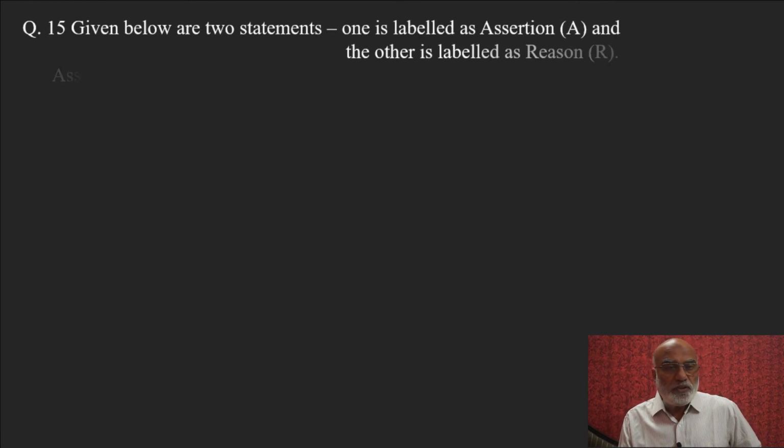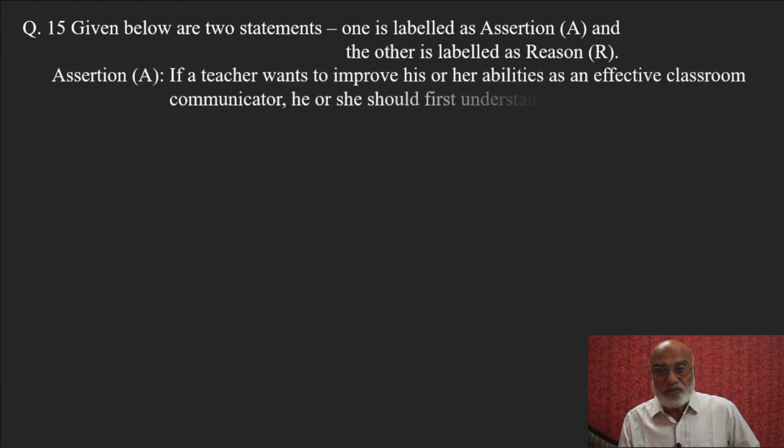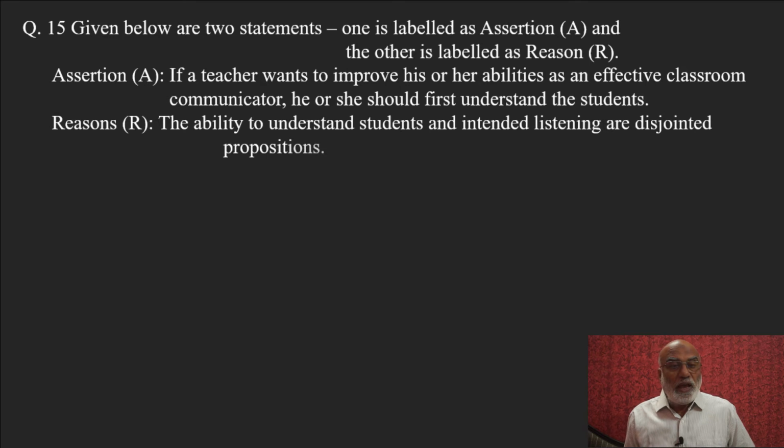Question number 15 goes, given below are two statements. One is labeled as assertion and the other is labeled as reason. Assertion A: If a teacher wants to improve his or her abilities as an effective classroom communicator, he or she should first understand the students. This is the assertion. Reason: The ability to understand students and intended listening are disjointed propositions.